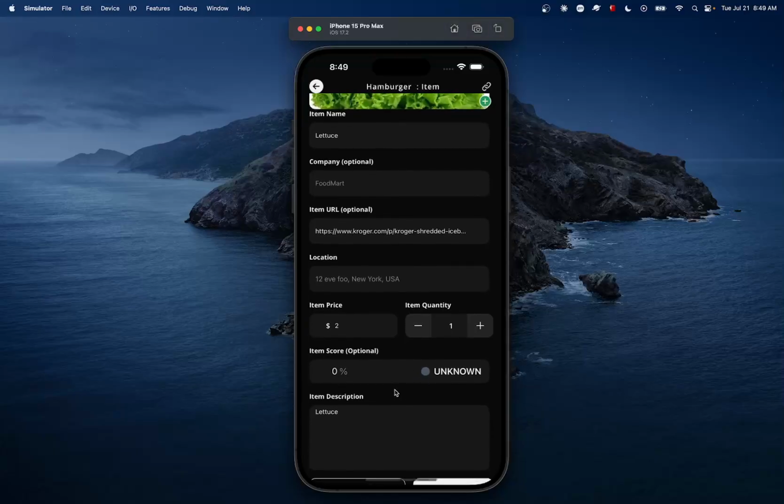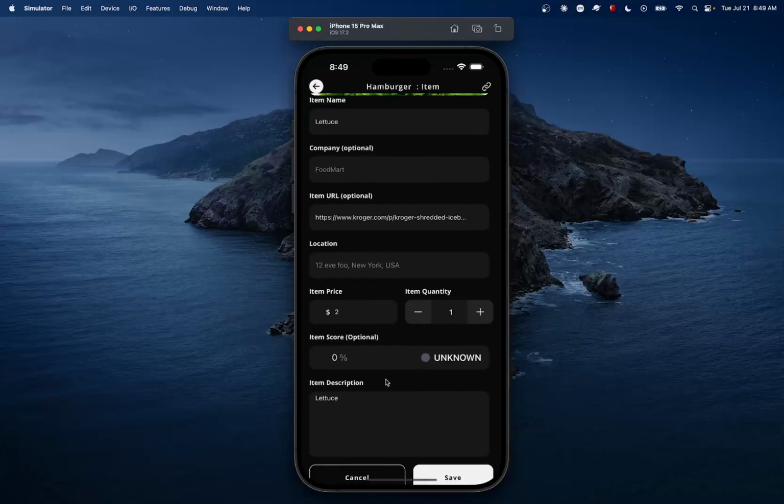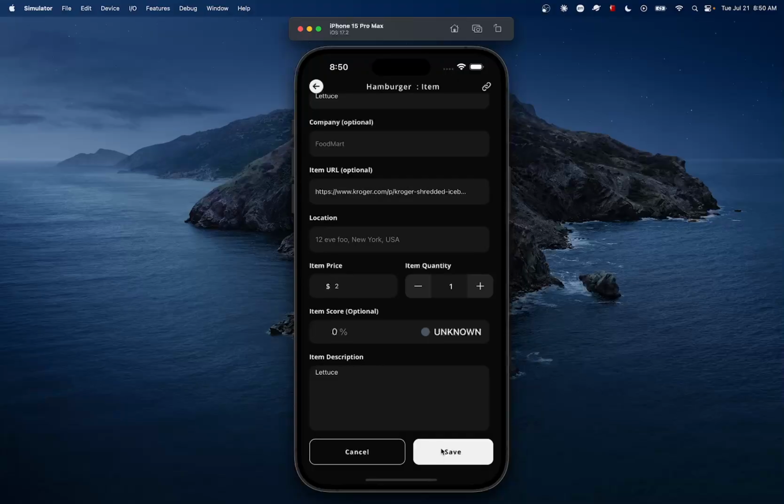So you don't have to rely on AI. Everything can be done manually. I can go here and change the score to whatever I want, and it's fun as well. AI is not perfect, so everything can be done manually as well.